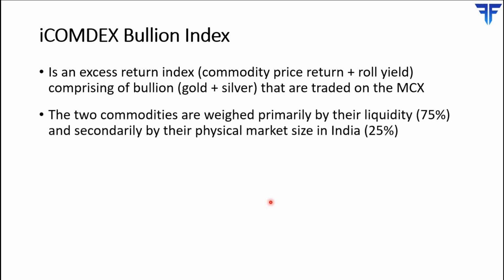Again, the weights are assigned primarily based on the liquidity of these commodities on the exchange, and secondarily on the basis of their physical market size in India. So as you can see from over here, 75% of the weight is assigned by liquidity and the rest is on the basis of physical market size in India.